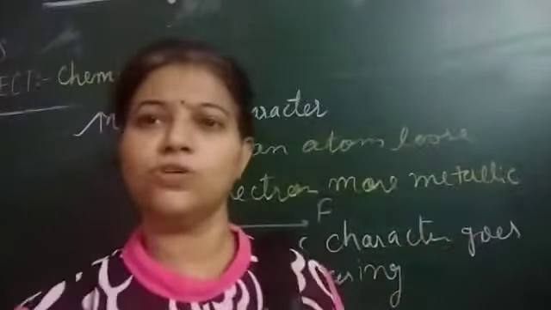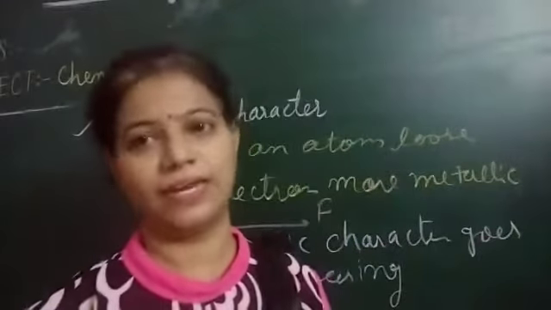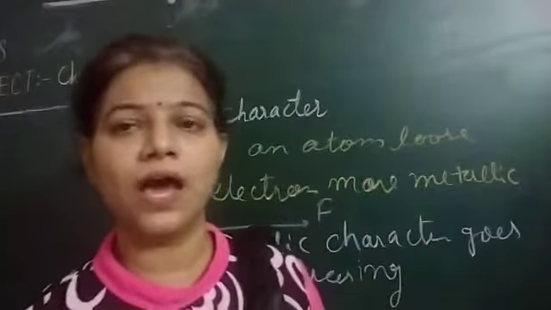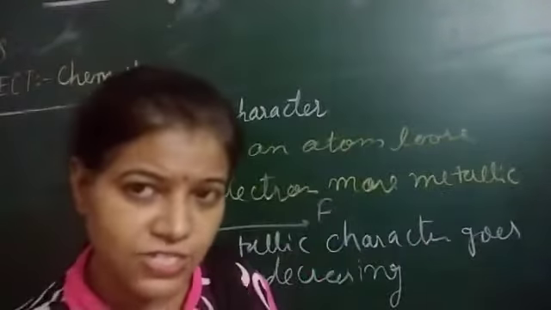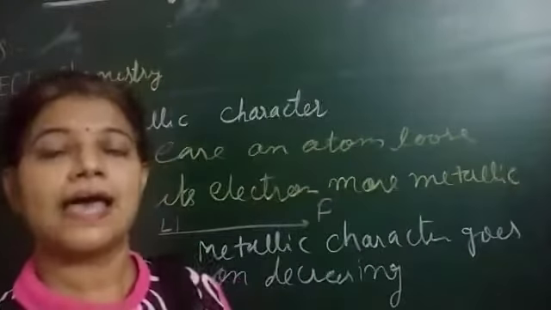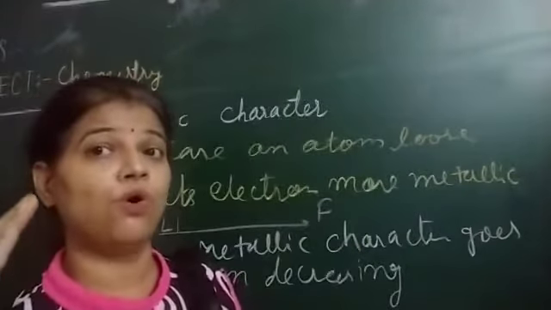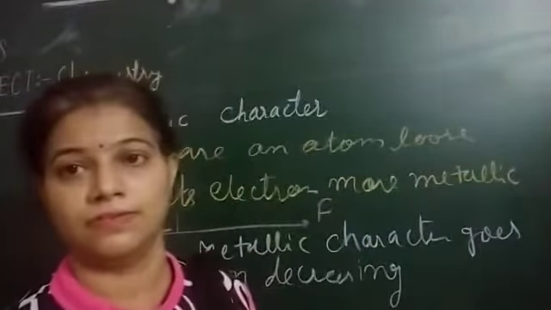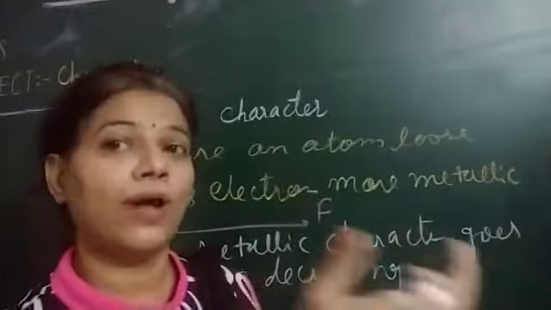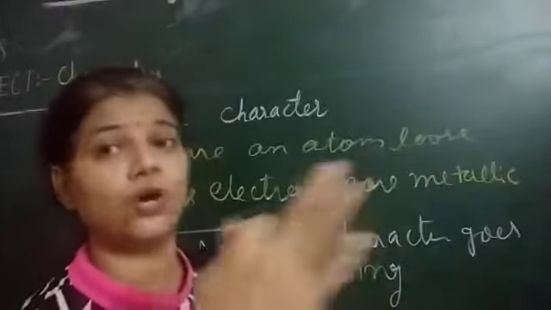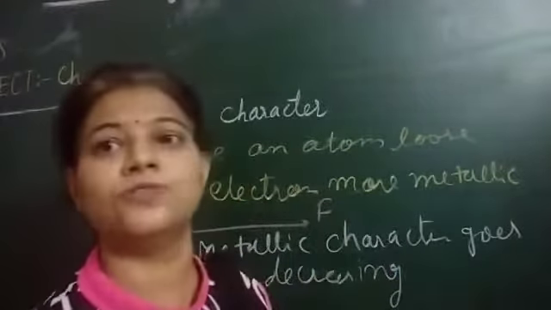So which character goes on increasing? Non-metallic character. Because just now we learned ionization energy goes on decreasing as we move from left to right, but the electronegativity value goes on increasing, right? So the power to accept the electron goes on increasing, electron affinity also increasing.